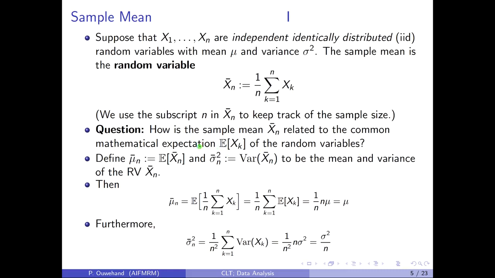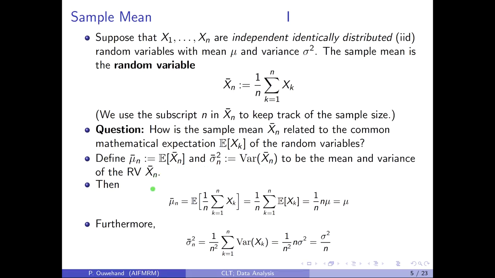To begin with, let mu bar n be the mathematical expectation, i.e. the mean, of the sample mean. Remember, the sample mean is a random variable, and so we may ask, what is the mean of the sample mean? Similarly, let sigma bar n squared denote its variance.